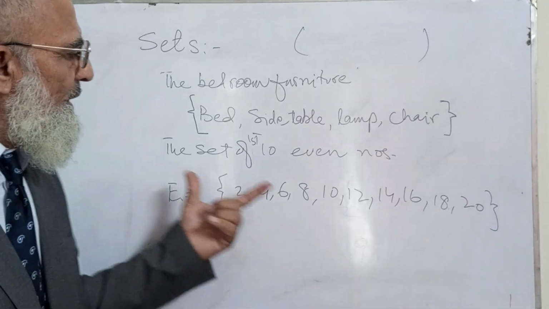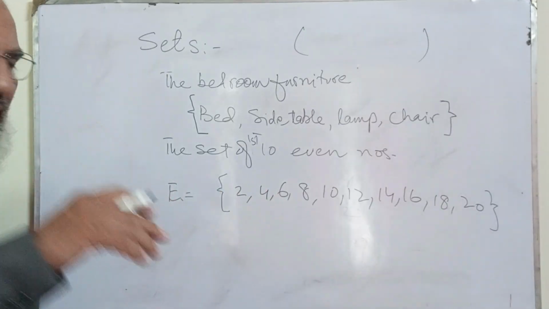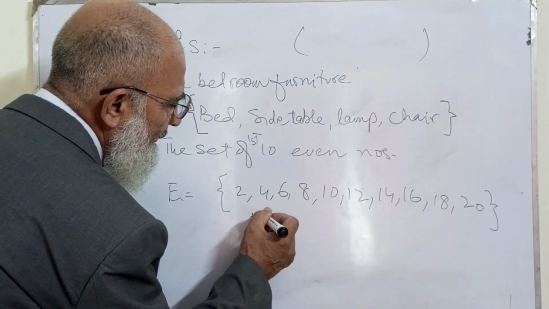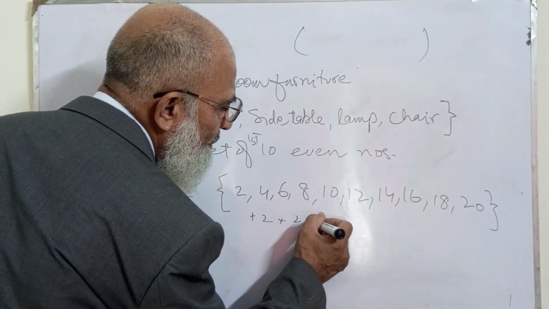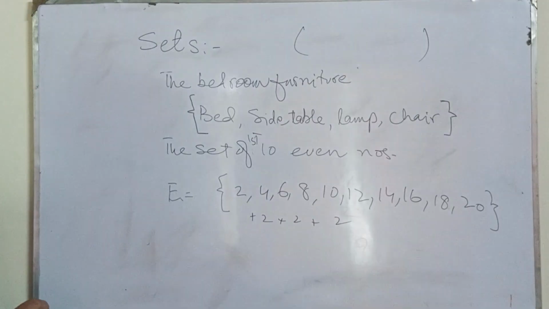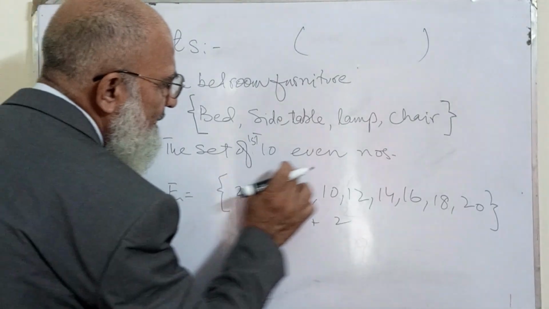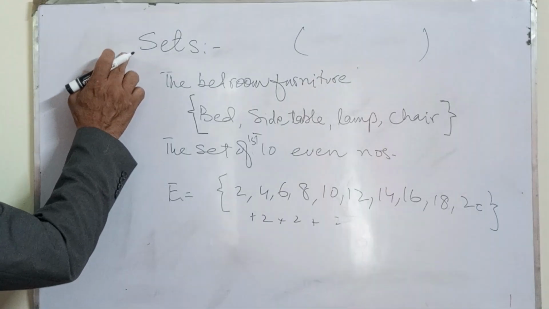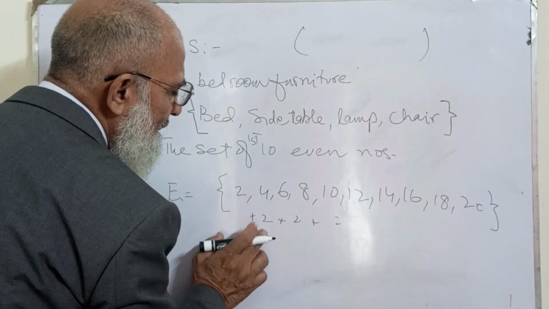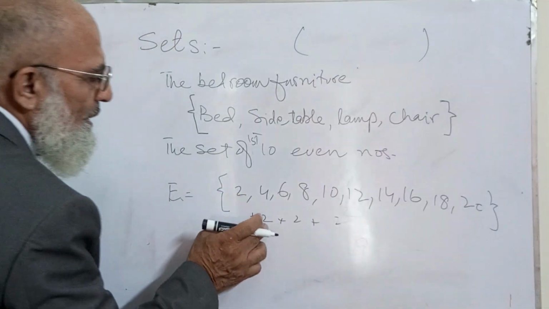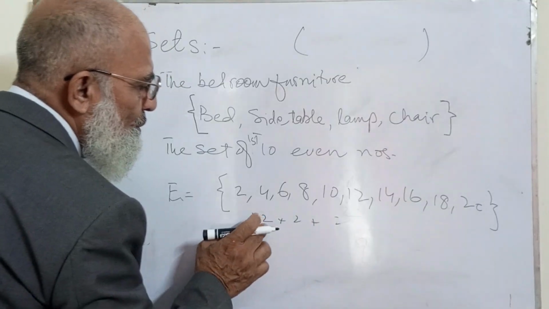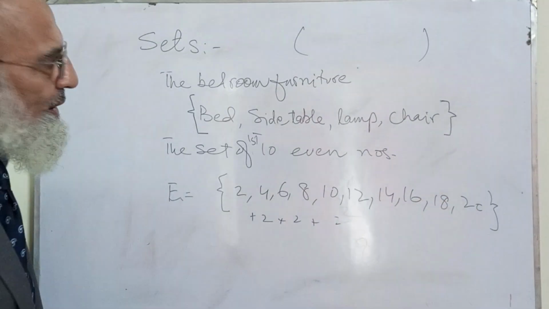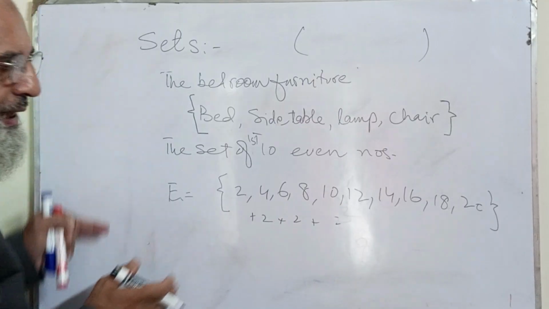So you see that again, if I just decompose it, the increment is always 2 in between this set. So there is a special sequence in this set, that the increment of each term is 2, 2, 2, 2, 2, 2. And this is the main difference between a set and a sequence.